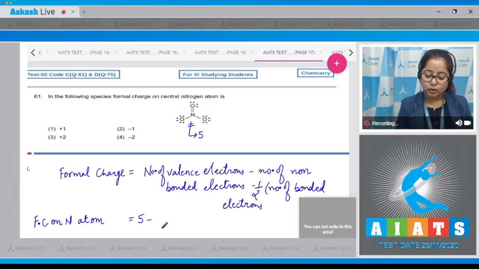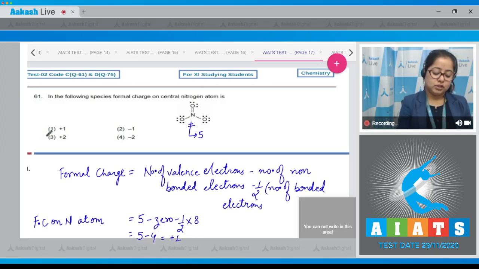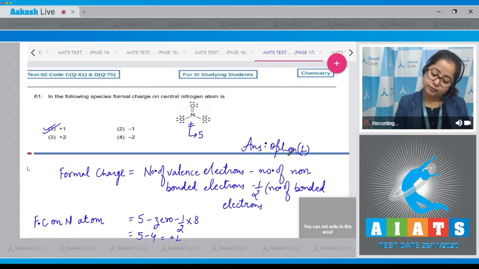the number of non-bonded electrons is 0 since there is no lone pair, minus half into bonded electrons. The bonded electrons is equal to 8. Here there are 2 electrons, then 2 and then 4. That means 8. So 5 minus 4, which is equal to plus 1. That means the formal charge on nitrogen atom in the given molecule is plus 1. So the correct answer is option number 1.